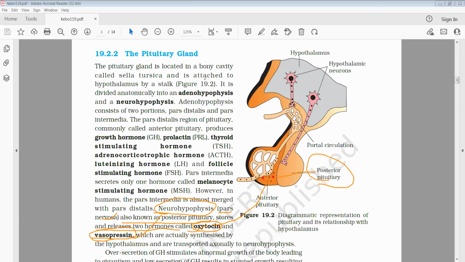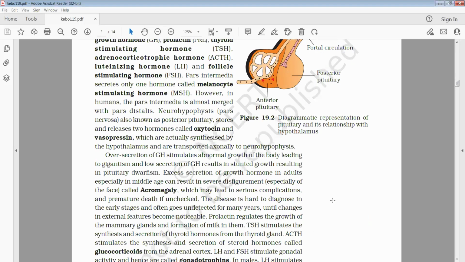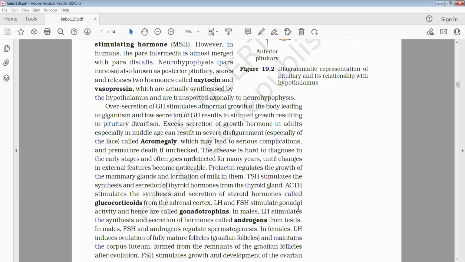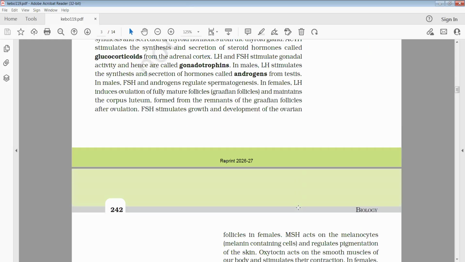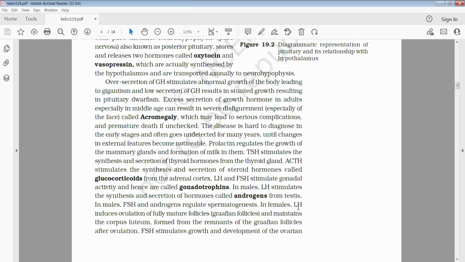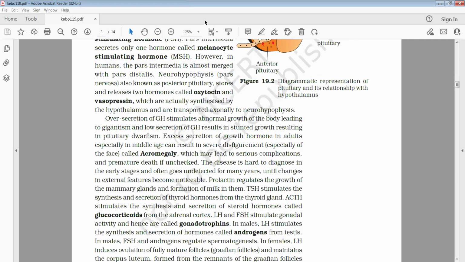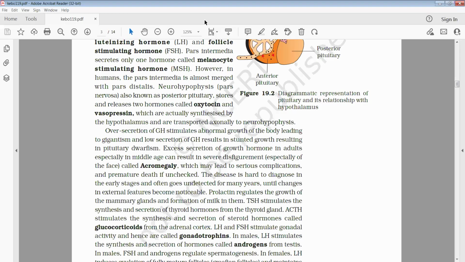which are actually synthesized by the hypothalamus and are transported axonally to the neurohypophysis.